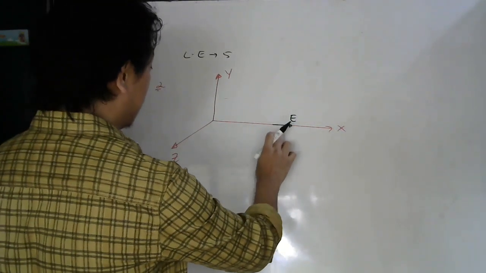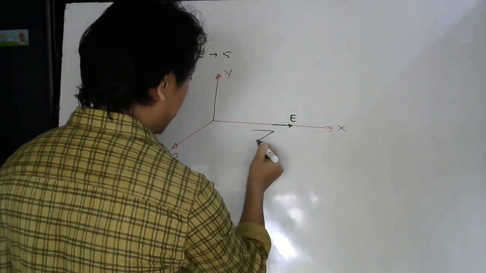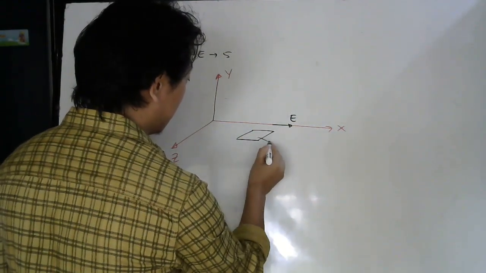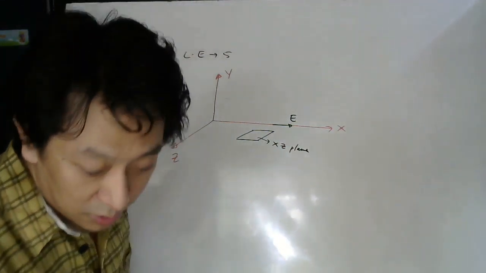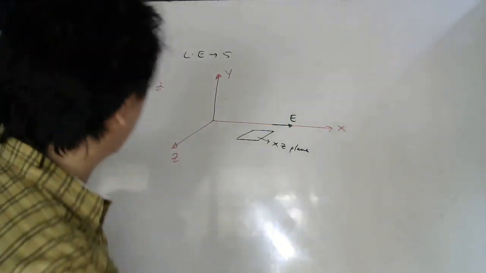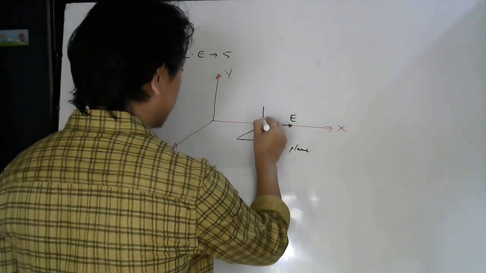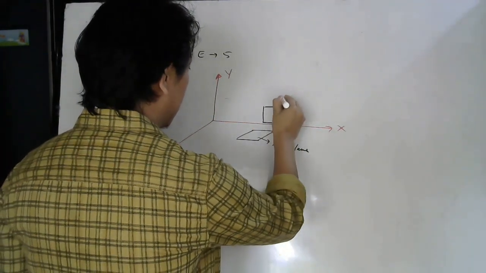So this is your xz plane. So through this plane they are asking. So this plane is your xz plane, and another one which they are saying xy plane. So xy plane will be this. This is your xy plane.